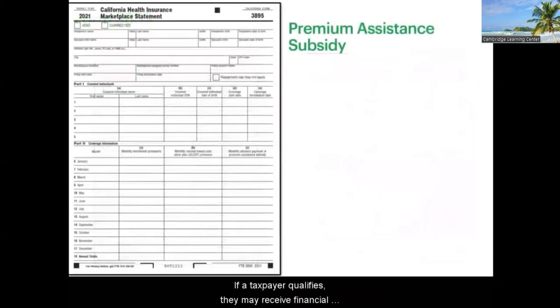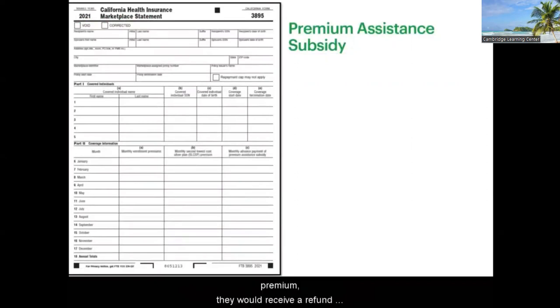If a taxpayer qualifies, they may receive financial assistance to help pay the insurance premiums, known as the Premium Assistance Subsidy, PAS. The PAS will need to be reconciled through the tax return. The taxpayer will receive Federal Form 1095A Health Insurance Marketplace Statement and possibly FTB Form 3895 California Health Insurance Marketplace Statement. FTB Form 3849 Premium Assistance Subsidy is used to reconcile the PAS.